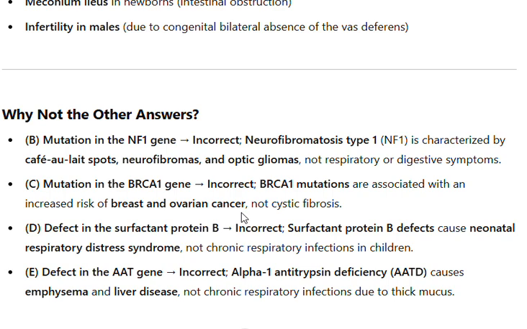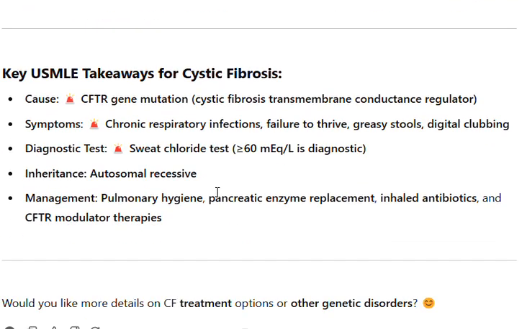Key USMLE takeaways for cystic fibrosis. Cause: CFTR gene mutation, cystic fibrosis transmembrane conductance regulator. Symptoms: chronic respiratory infections, failure to thrive, greasy stools, digital clubbing. Diagnostic test: sweat chloride test, 60 mEq/L or more is diagnostic. Inheritance: autosomal recessive. Management: pulmonary hygiene, pancreatic enzyme replacement, inhaled antibiotics, and CFTR modulator therapies.